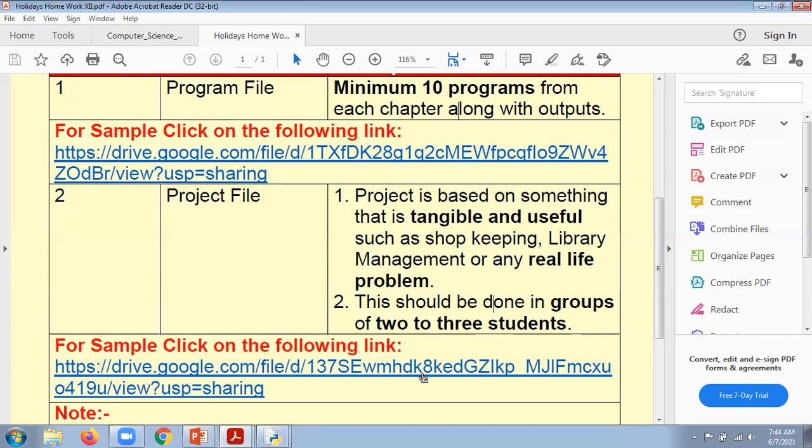Individually, you can also make a project, but it's my suggestion that you take care that there are 2 or 3 students in your group. So the burden is automatically reduced as well, and the efficiency is increased because new ideas will come.